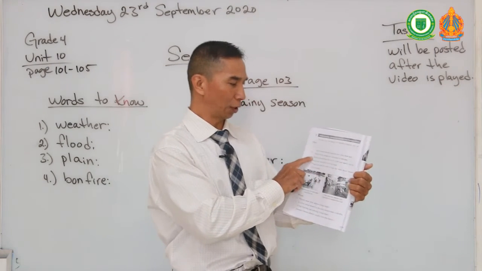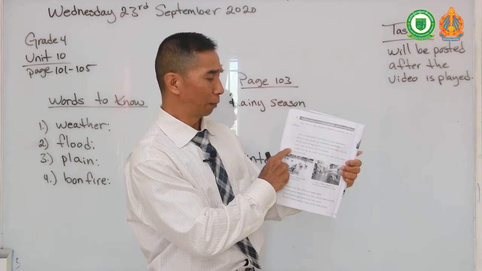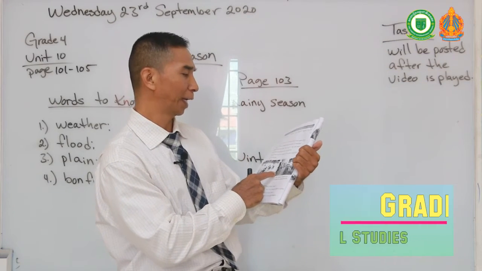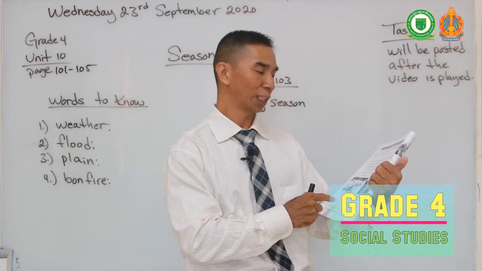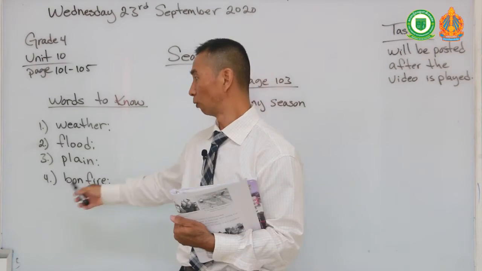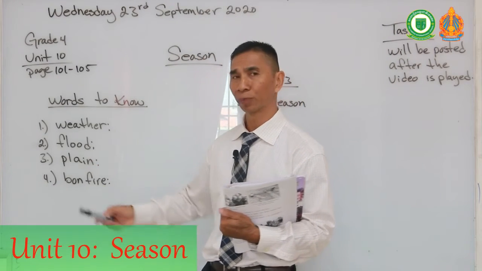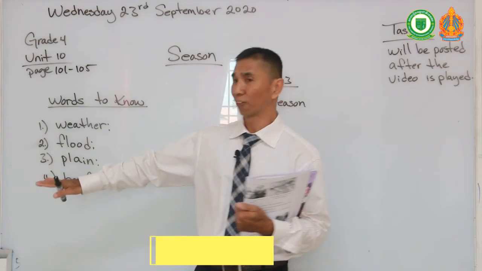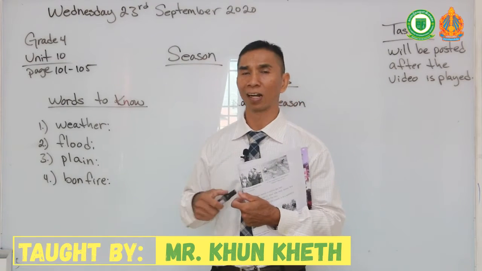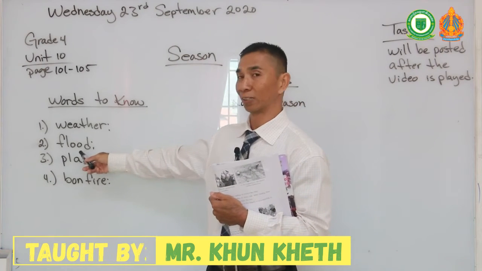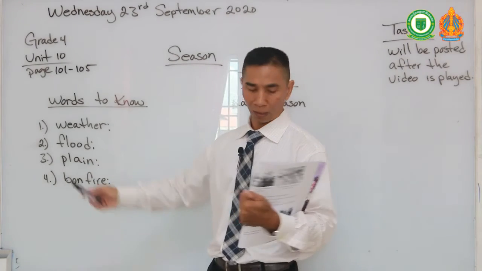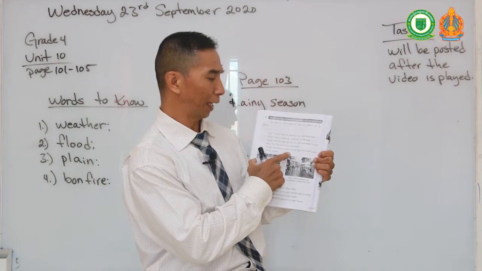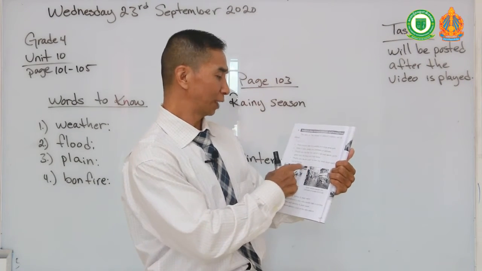And for some points on the rainy season, I will read the bottom dot of page 103. It says, people who live on a plain or near big rivers must watch out for floods. Remember our words here, on words to know, plain? Plains means you're living on flat land next to a river. So if you live on flat land and it rains a lot, there might be floods, right? Because you're living in the plains. And so on this point on the rainy season, they said people who live on plains near big rivers must watch out for floods.